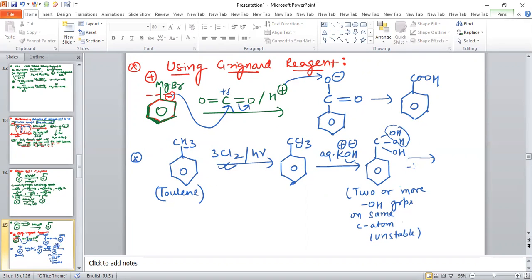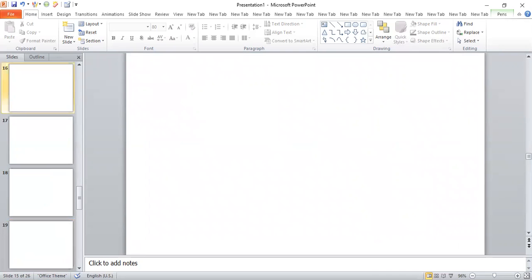When water is removed, it will form benzoic acid. So after removal of water, benzoic acid is obtained as a product.